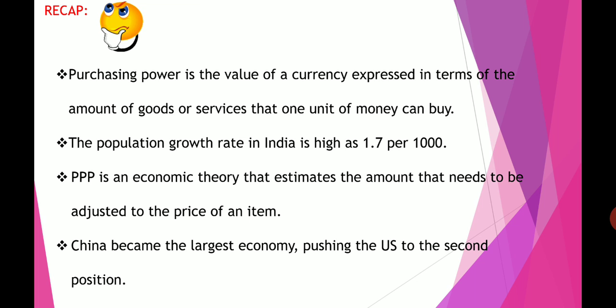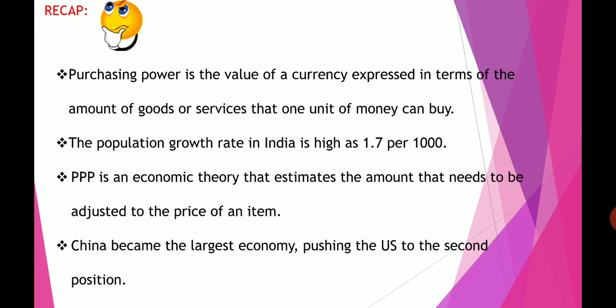And the population growth in India is 1.7 per thousand. Next one is PPP. What is PPP? Purchasing power parity. This economic theory says we need to adjust the price of the item, because sometimes prices will be increasing.